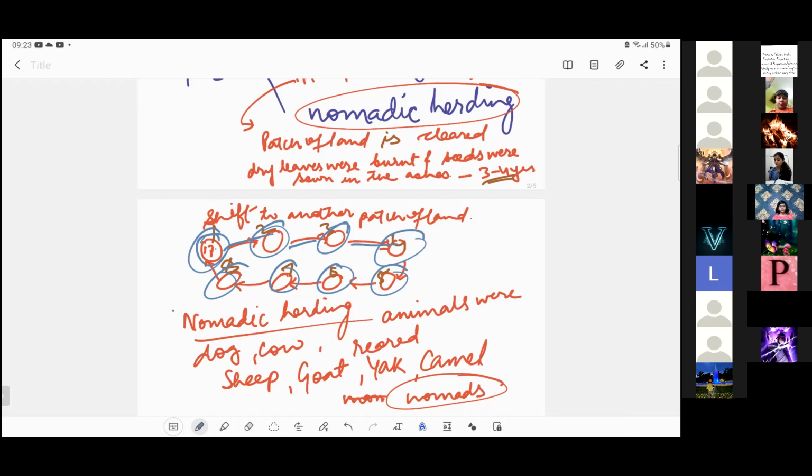So whatever they do, they do it naturally. No fertilizers, no manures are used, only the organic or natural manures that they have. The dry leaves which are there, they use these dry leaves, and whatever wood they burn for fuel, the ashes of that they use in the fields. It is said that the ash contains certain minerals. Micronutrients are there in these ashes which support the crop. Right?